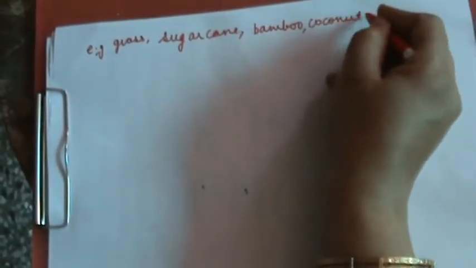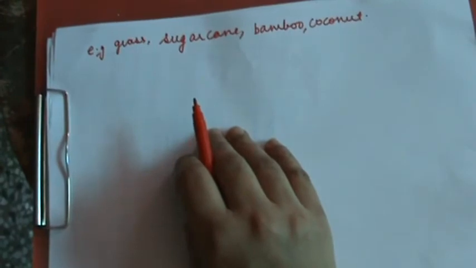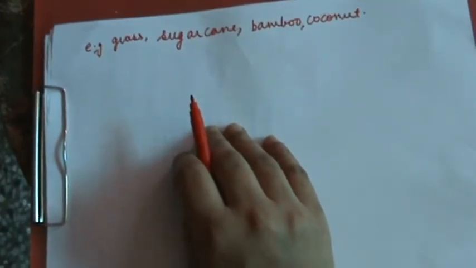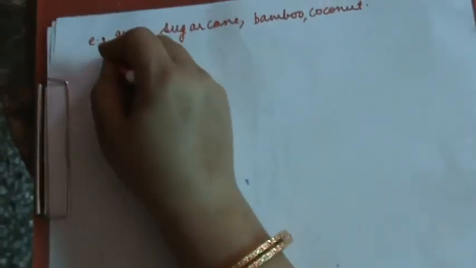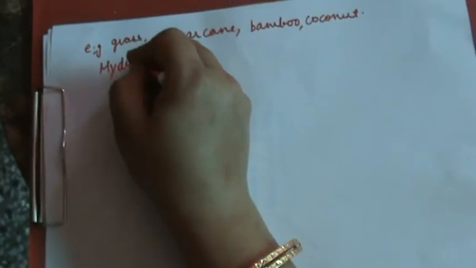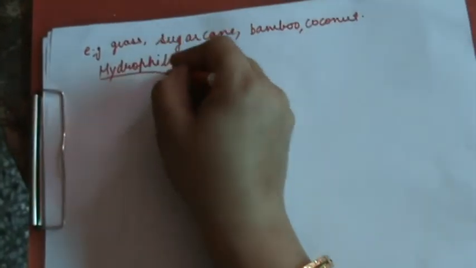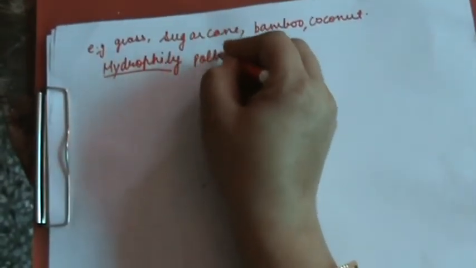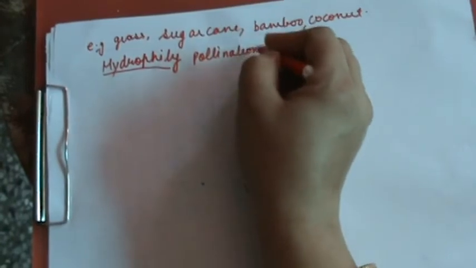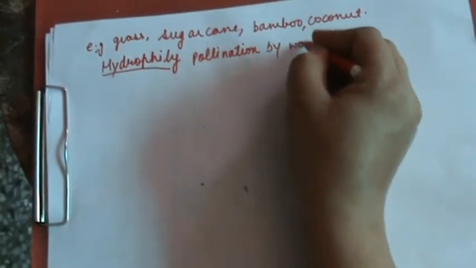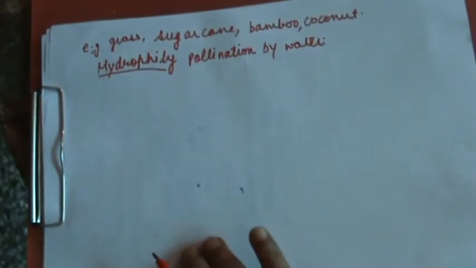ठीक है जी. Next is hydrophily. Hydrophily means the mode of pollination or transfer of pollen grains from the anther to the stigma through the agency of water. The flowers are known as hydrophilous. Next condition is hydrophily, that is pollination by water. And flowers are known as hydrophilous flowers.